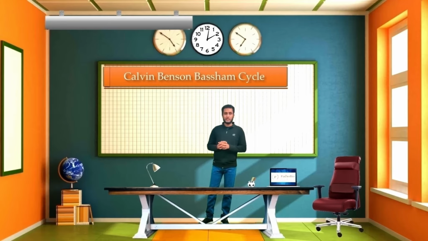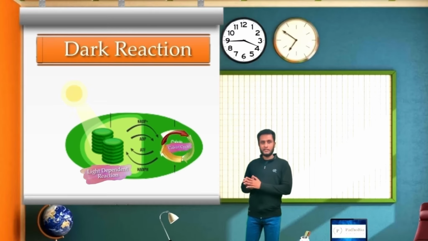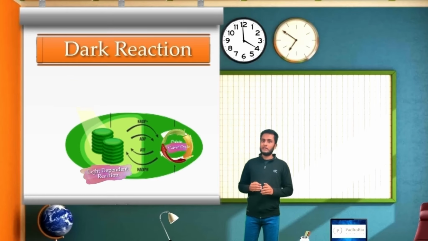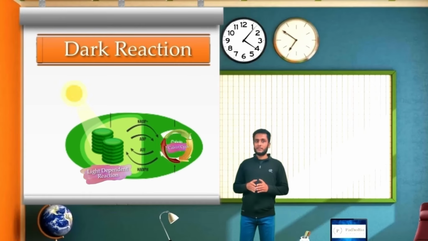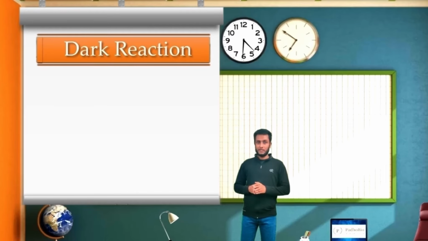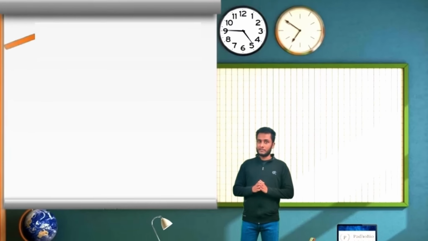Now, coming to another name given to this cycle is the dark reaction. Calvin cycle and the light dependent reaction both occur during the daytime in the chloroplast itself. One has to capture the light and the other has no need to do so. But the Calvin cycle was discovered after the discovery of light dependent reaction, and that's why we also named it as a dark reaction. But during Calvin cycle there is no need to capture the sunlight.